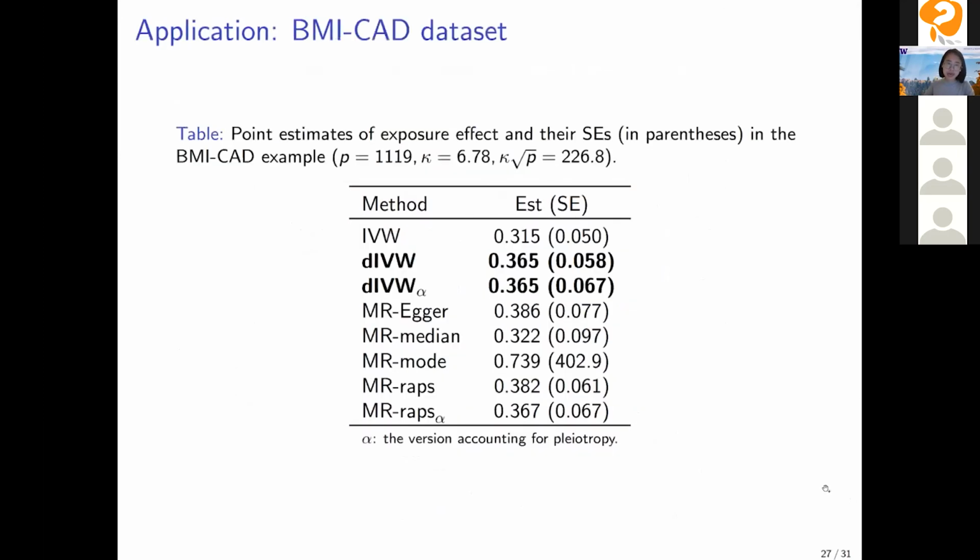And finally, the application. We apply the method to the BMI and CAD data set, and we use all these more than 1,000 SNPs, and the average IV strength is 6.78, and this condition is more than 200. So the DIVW estimator says that the BMI has a significant causal effect on the CAD, and the estimate is around 0.365. And so for the other estimators, they are within 2 standard errors of each other, but we can clearly see that the IVW estimator is biased towards 0, and DIVW has similar performance to MR RAPS.